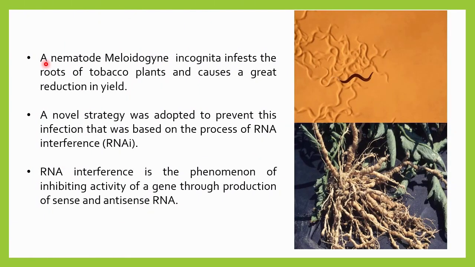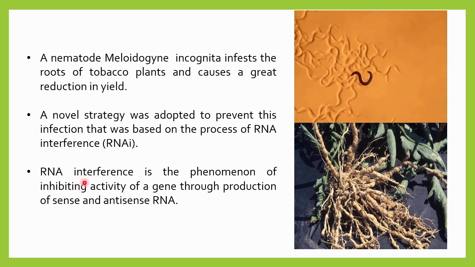The nematode Meloidogyne incognita infests or infects the roots of tobacco plants. Here you can see the roots of a tobacco plant infected with this nematode, Meloidogyne incognita. Okay, and it will cause a great reduction in yield. So this is very harmful. A novel strategy was adopted to prevent this type of infection, and that was based on the process of RNA interference, also called RNAi.